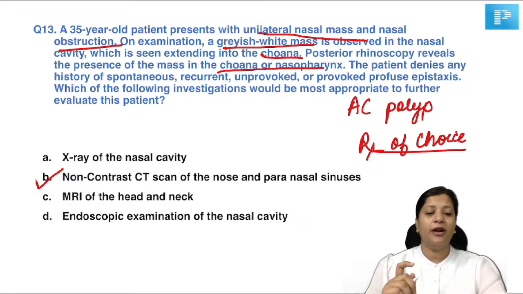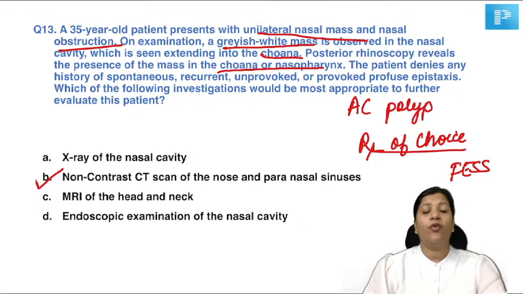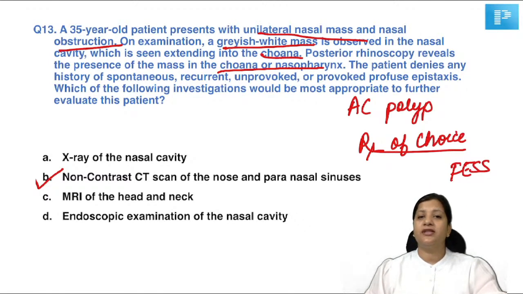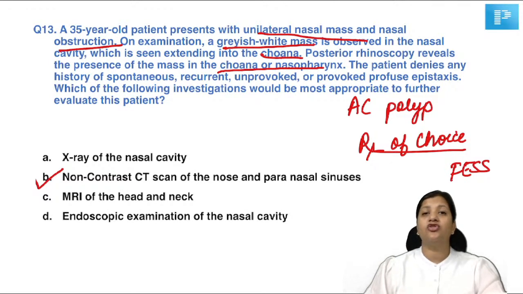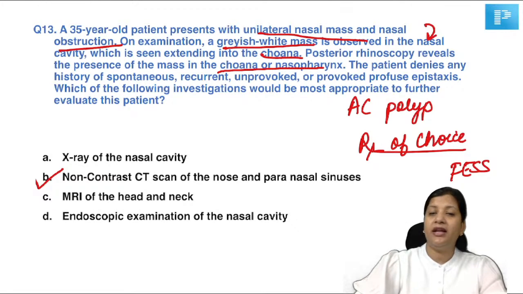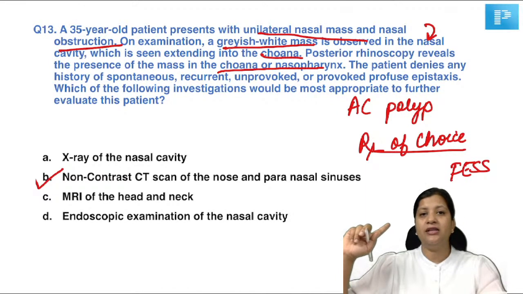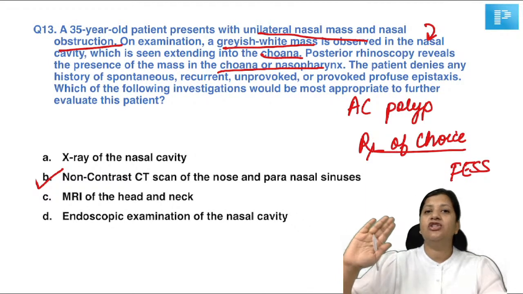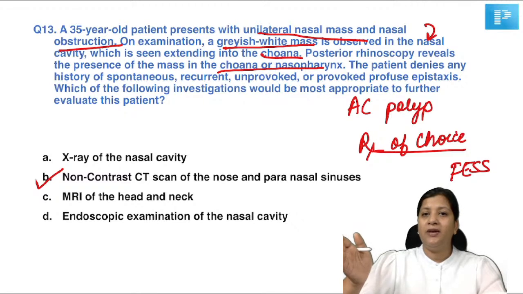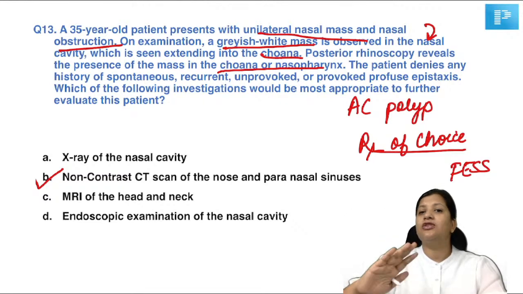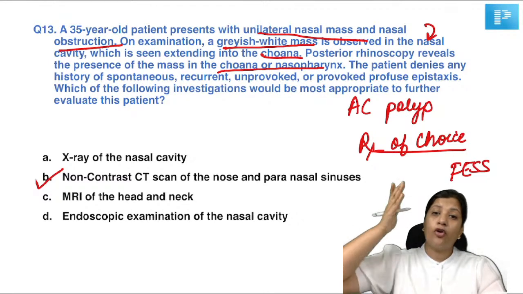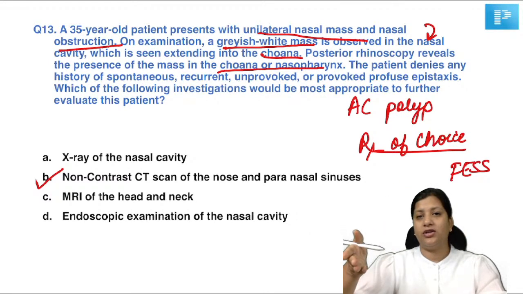Yes, so the treatment of choice will be FES. Very good. Now, Aftan, why not nasopharyngeal carcinoma? So, first of all, whenever there is a nasopharyngeal carcinoma, it originates from the fossa of Rosenmuller. Here, the mass is observed to be coming from the nasal cavity and growing towards the nasopharynx, and they have told you it is a grayish white mass. Now, if it is an NPC, they would have told you about an ulceroproliferative region present in the fossa of Rosenmuller, extending from nasopharynx anteriorly to nasal cavity.